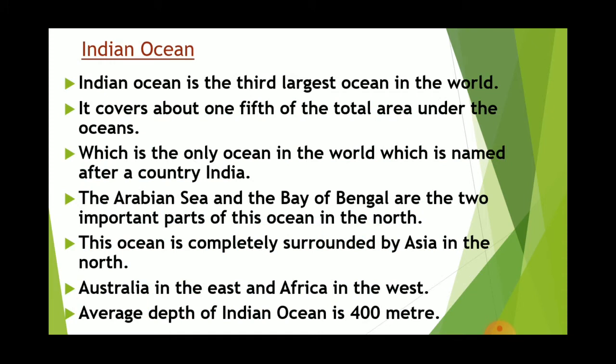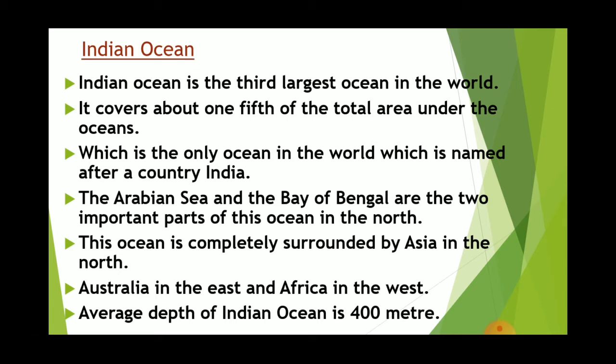Now the third ocean is Indian Ocean. It is the third largest ocean, and it covers 1/5 of the total area under ocean. It is the only ocean in the world named after a country called India. The Arabian Sea and the Bay of Bengal are the two important parts of this ocean in the north. This ocean is completely surrounded by Asia in the north, Australia in the east, and Africa in the west.